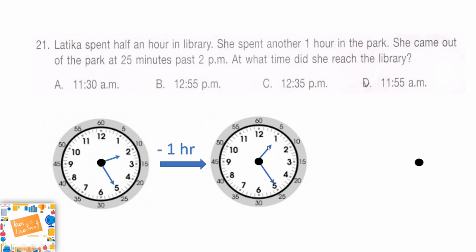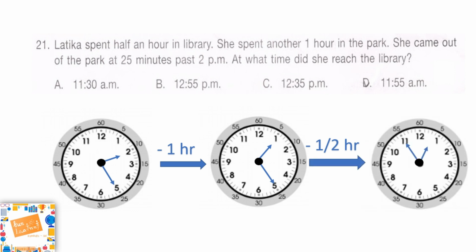Now, further they have given that Latika spent half an hour in the library. So I should further reduce it by half an hour. So if I reduce half an hour in this clock, that means my minute hand will go half an hour behind and the time would be 12:55. And hence our correct answer is option B, 12:55 pm.